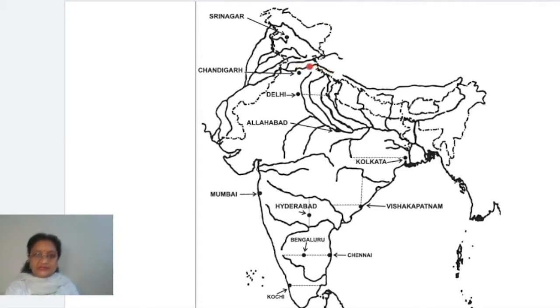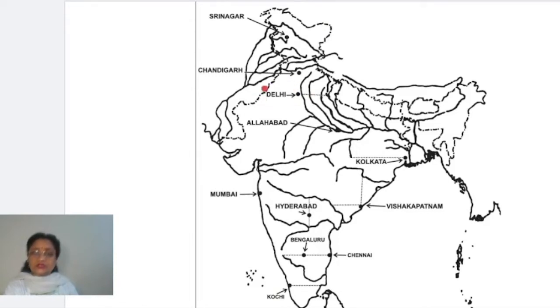When this river passes through India, this is the Indian territory, okay? When it passes through India, there is a little curve formed by the course of this river, right? You can see here, a small curve is there, and just below that curve, after leaving some space, you have to mark that as Chandigarh, right? A dot you have to mark there, and this dot is exactly the location of Chandigarh. This is number 2, second city. Clear?